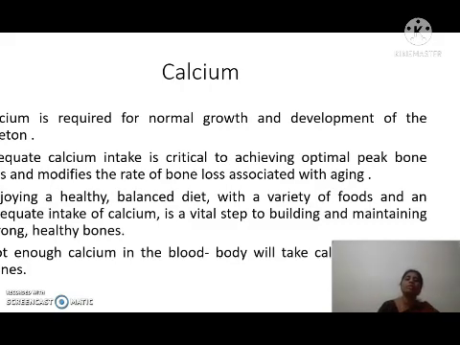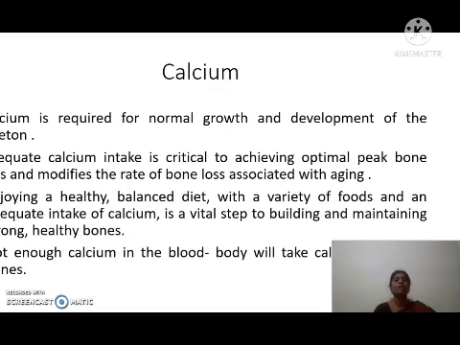So enjoying a healthy and balanced diet with a variety of foods, which includes a variety of fruits and vegetables, with adequate intake of calcium, is an important step to building and maintaining healthy bone.